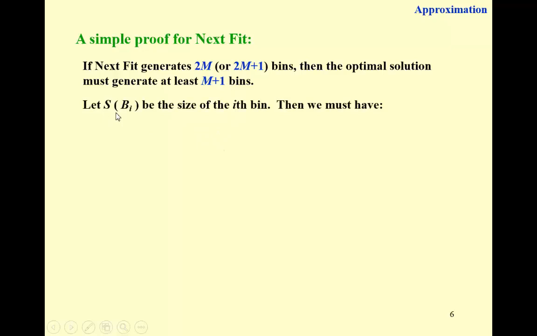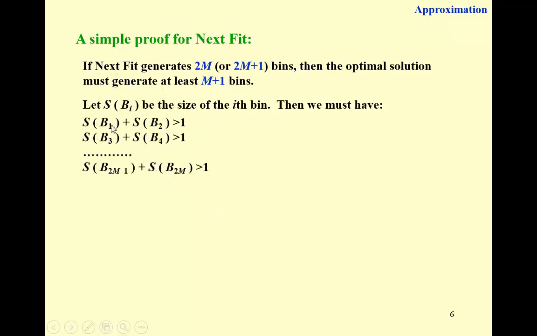We let S of b sub i be the size of the ith bin, the total size of the items packed in the ith bin, and then we must have the following inequalities. We say that the size of the first bin plus the size of the second bin must be strictly greater than 1, right? Because if it is smaller than or equal to 1, then certainly we can pack them together into the same bin, right?